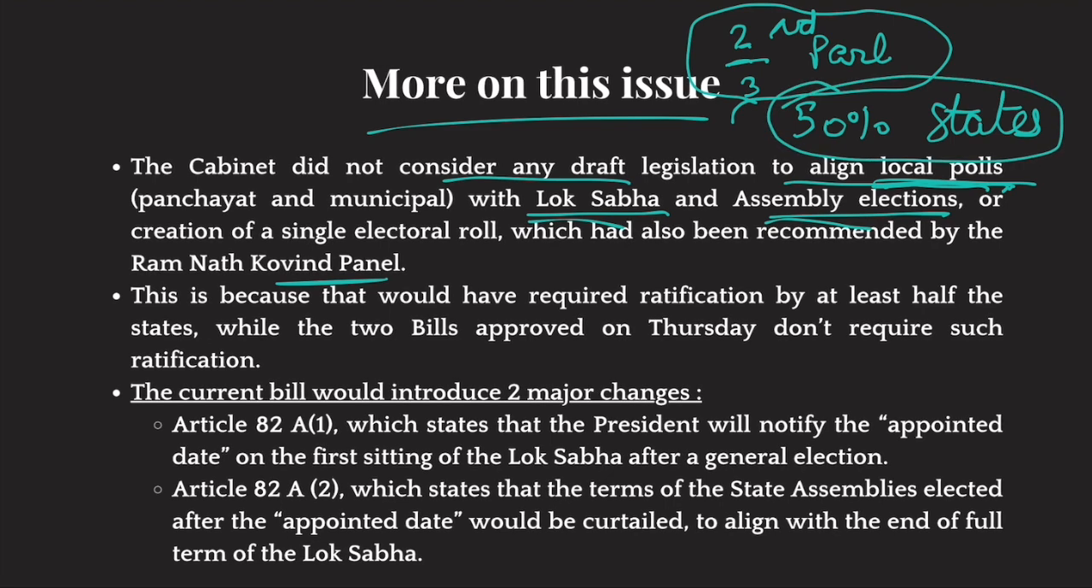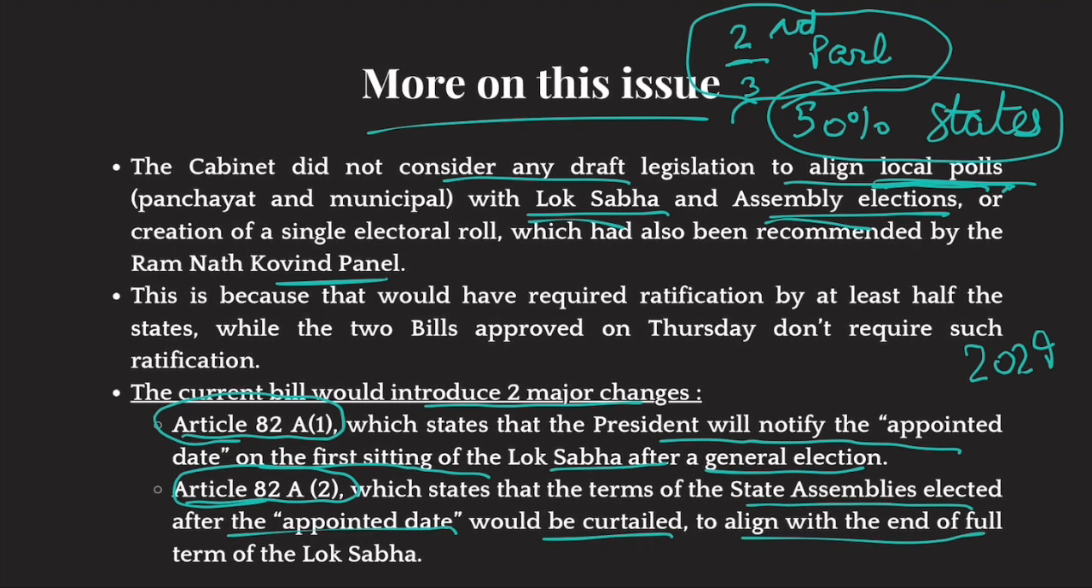Okay, so the current bill would introduce two major changes. It would introduce Article 82A, Clause 1, which states that the President will notify the appointed date on the first sitting of Lok Sabha after a general election, and the next general election would happen in 2029. Article 82A, Clause 2. This new clause will also state that state assemblies elected after the appointed date would be curtailed to align with the end of the full term of Lok Sabha. Okay, so this is the entire issue. Further details would come out when these bills are tabled in the parliament.